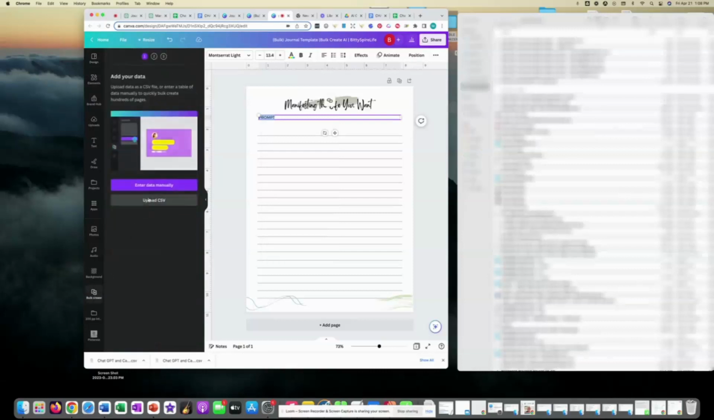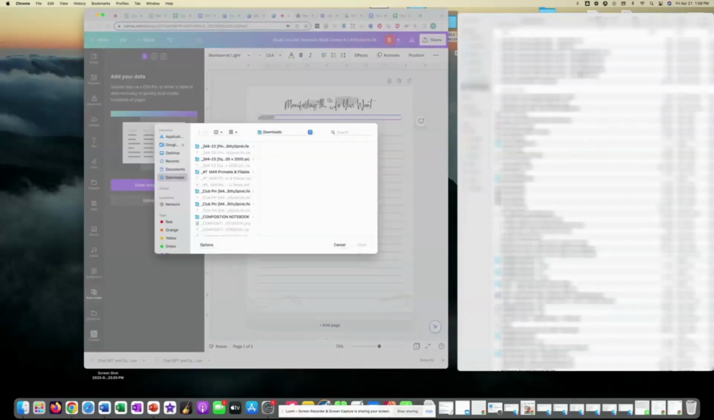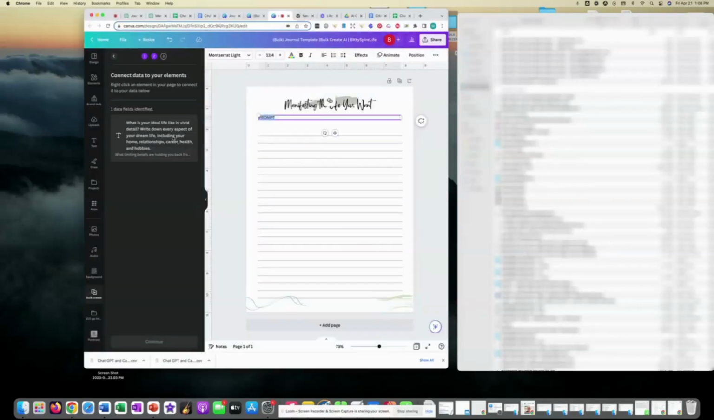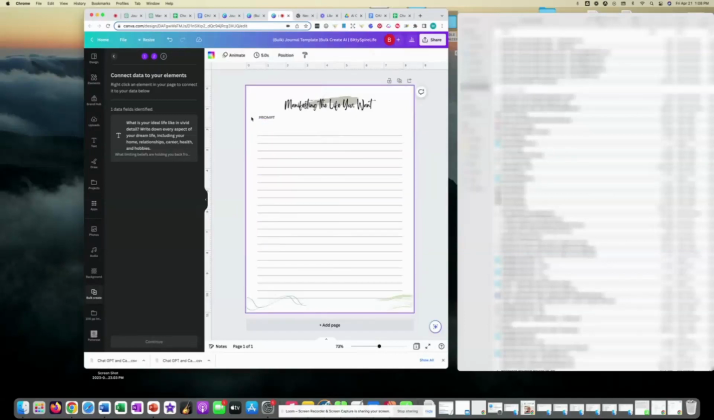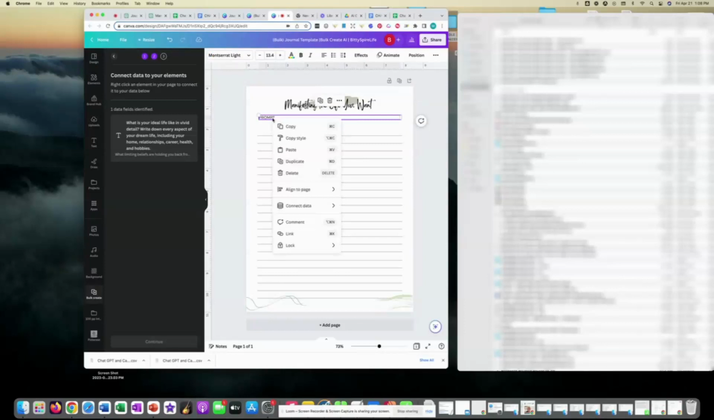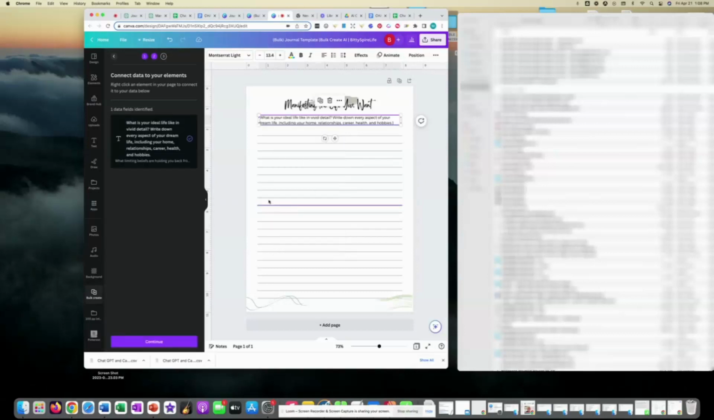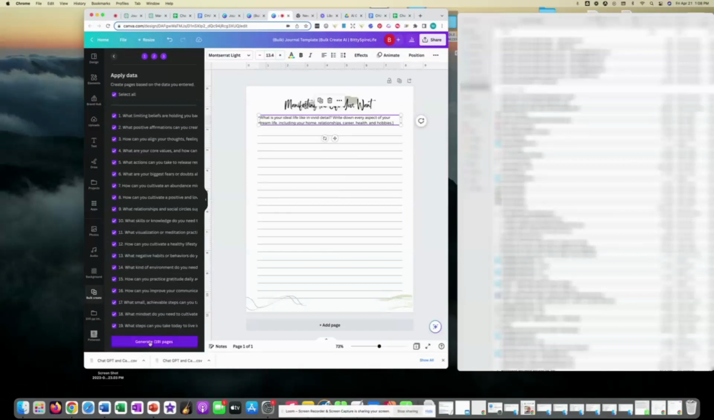I'm going to Bulk Create. I'm going to upload my data. I'm going to put my prompts in and hit open. And it's going to, oops. I'm going to right click on the word prompt. I'm sorry. I'm going to come down to connect data. I'm going to click on this and it put it in there, but I'm going to hit the word continue. And then it's going to say, do you want to generate another 19 pages? And I'm going to say, yes, thank you very much.